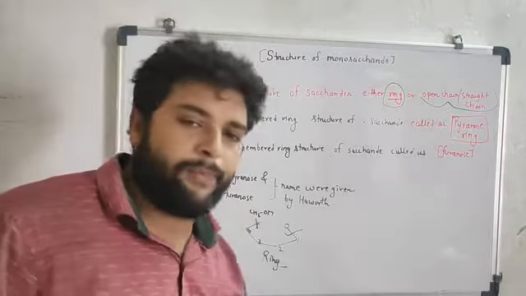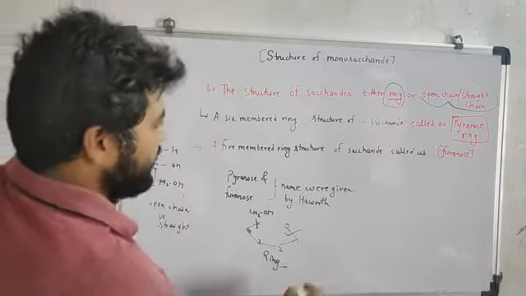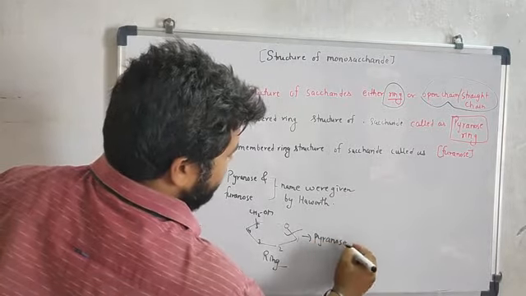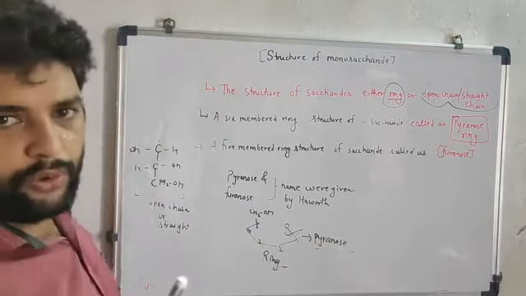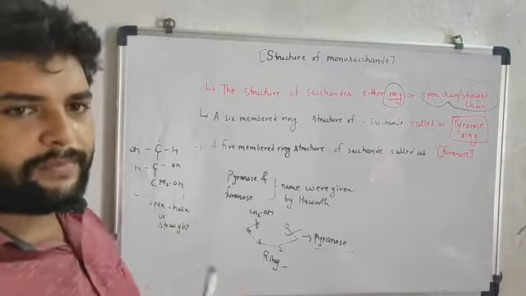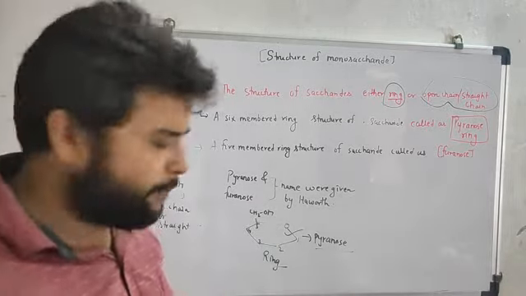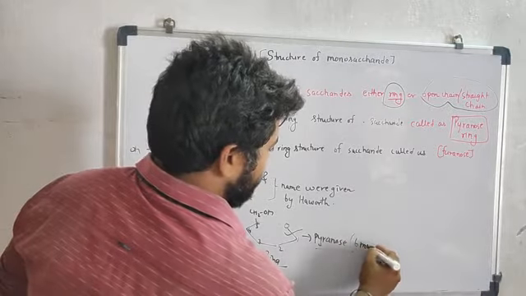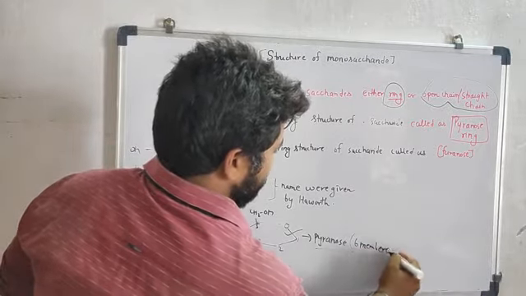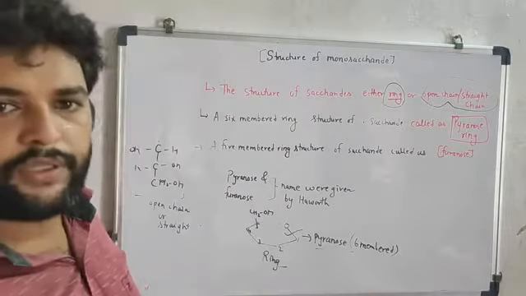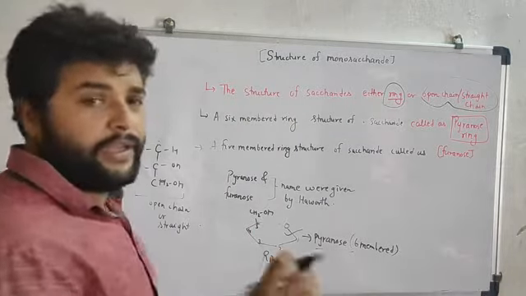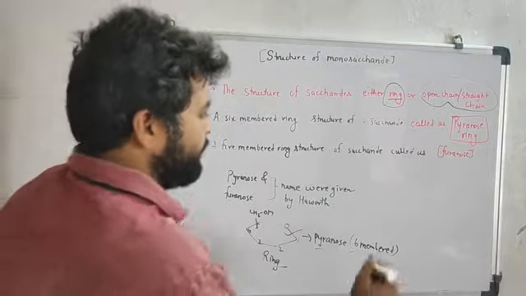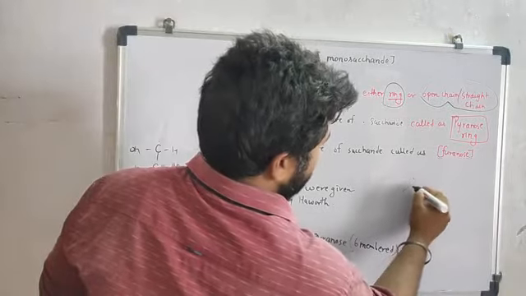When a 6-membered ring is found, it is called a pyranose ring. Which type of ring is it? Pyranose ring. So sometimes the ring may be 6-membered, and then it is known as the pyranose ring. And if any ring is formed but it has only 5 members, for example, like this way.